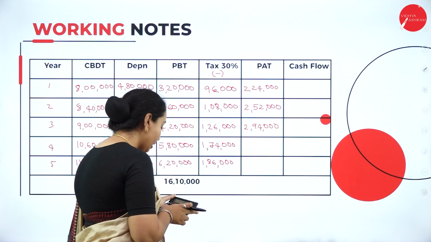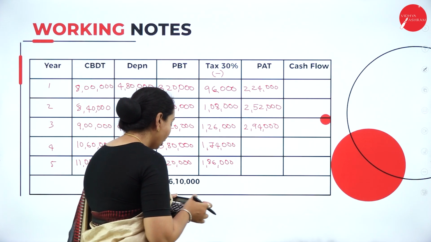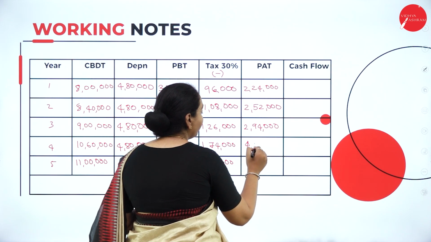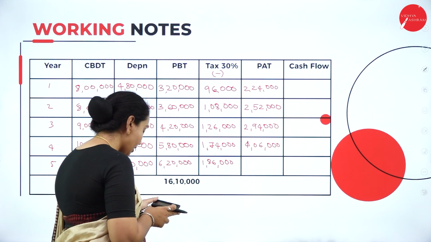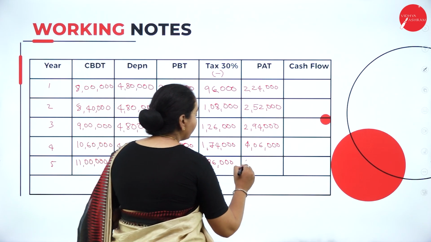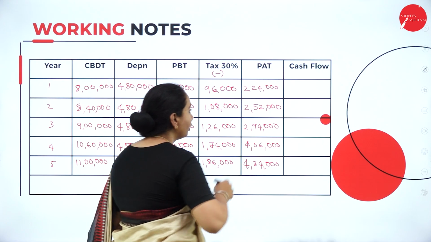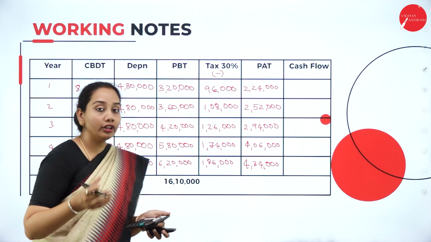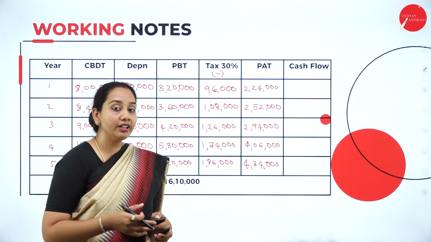Next 5,80,000 minus 1,74,000 gives 4,06,000. Then 6,20,000 minus 1,86,000 gives 4,34,000.